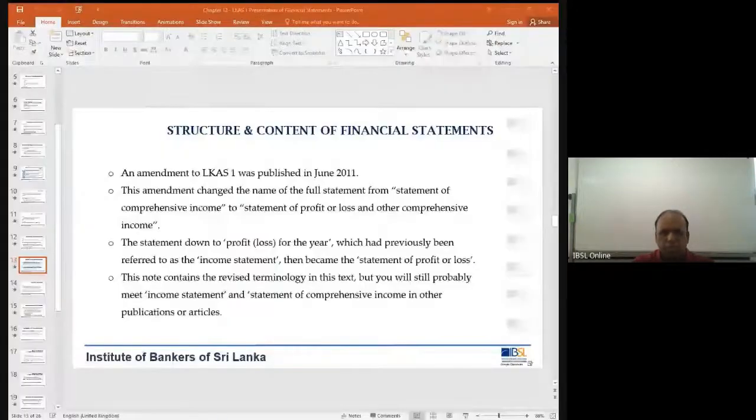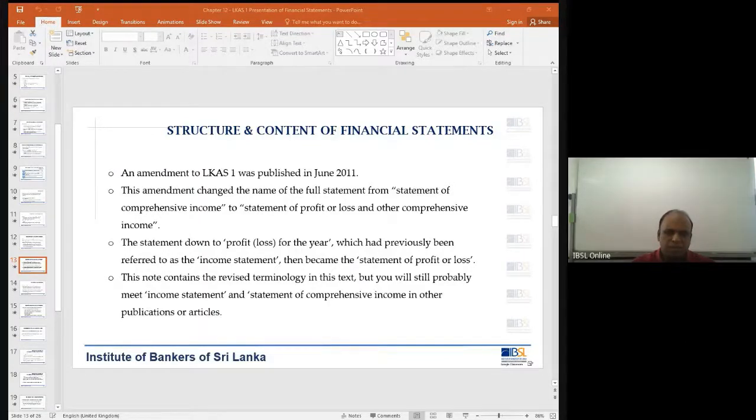So this is what I showed you last week in the PDF. You also might have seen it. Now, if you look at the PDF, you can look at the Haley's financial statements or maybe the commercial bank. Now, in both cases, you will see there is a statement called statement of profit or loss. And then they bring in a statement called statement of comprehensive income. Right? So the difference is now they want to show their profitability separately.